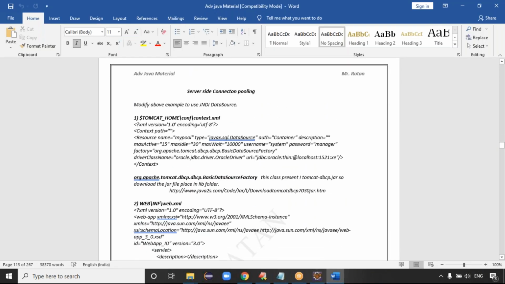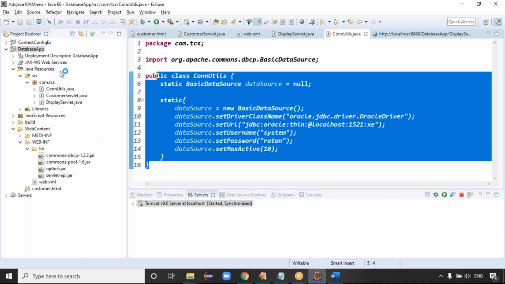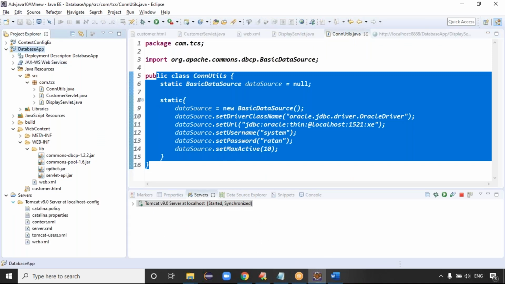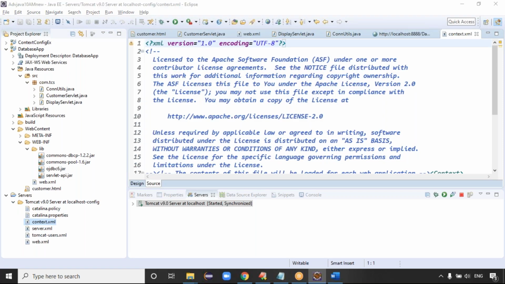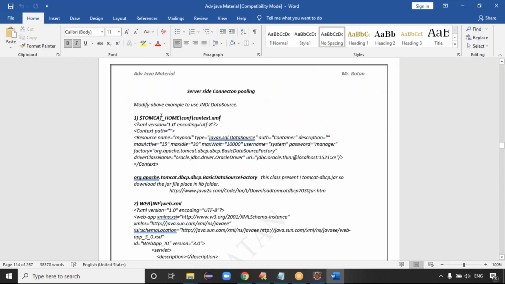For server-side connection pooling, you know what the first step is? The first step is that Tomcat contains the context.xml file, guys. The Tomcat home folder contains a config folder, and config contains context.xml. In Eclipse IDE, we have the Servers folder. Just open the Servers folder, guys. Step 1: the Servers folder directly contains the context.xml file. In the context.xml file, we maintain the connection pool configurations, guys. The first step is the Tomcat home folder's config and the context.xml file.